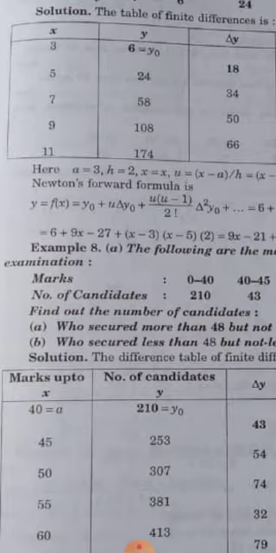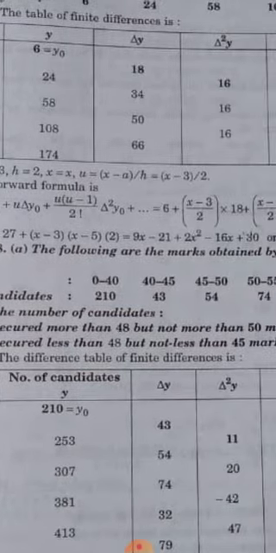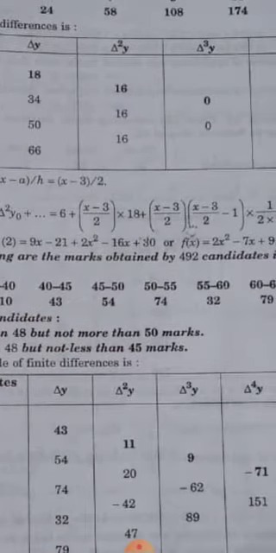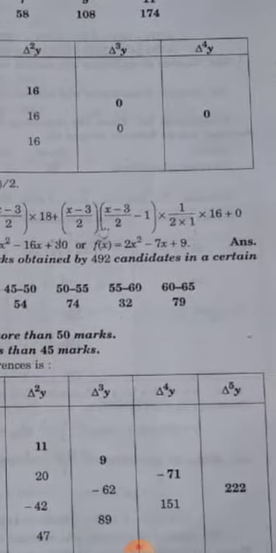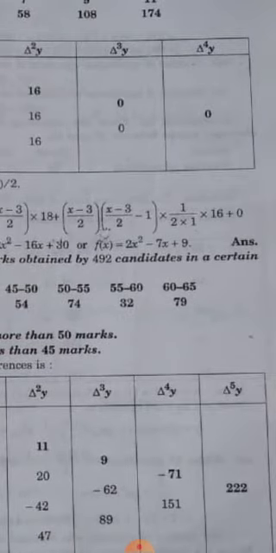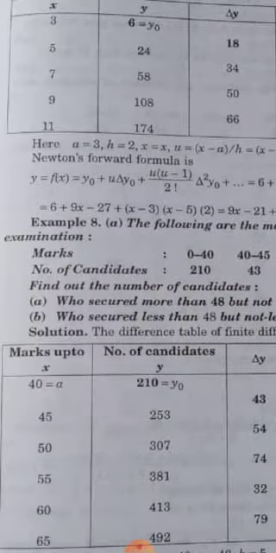Newton's forward formula is y is equal to f(x), u is equal to y0 plus u delta y0 plus u into u minus 1 upon factorial 2 delta 2y0 plus and so on. Putting the value, we get the equation 6 plus (x minus 3)/2 into 18 plus (x minus 3)/2 into ((x minus 3)/2 minus 1) into 1/2 into 16 plus 0.